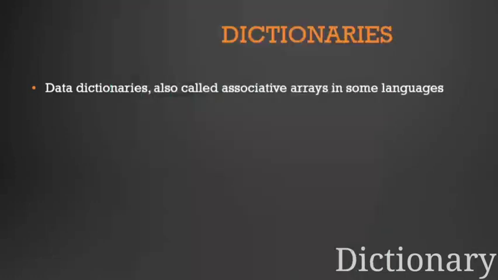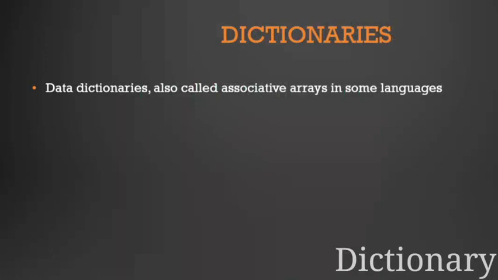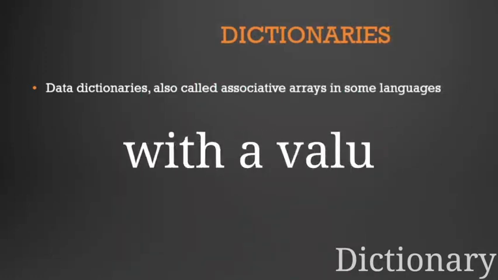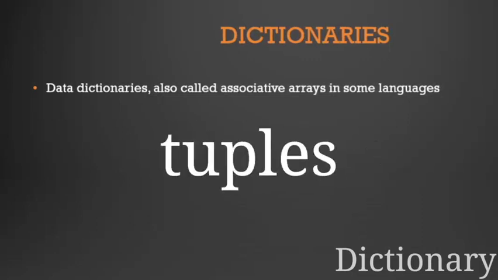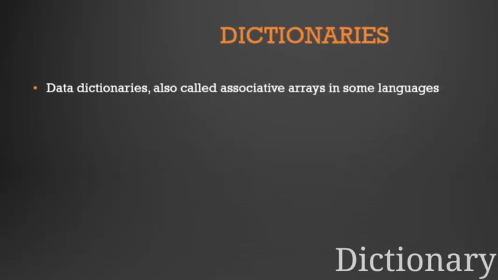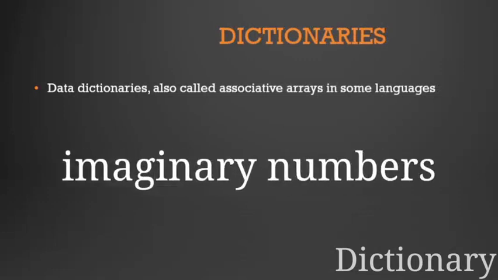So dictionaries will have a key which will be unique, and the key will be associated with a value. Okay, so the value can be numbers, strings, lists, tuples, and sometimes it can be a dictionary itself. So you can use all kinds of things, just about anything real; we can use real numbers except imaginary. Imaginary numbers cannot be used.